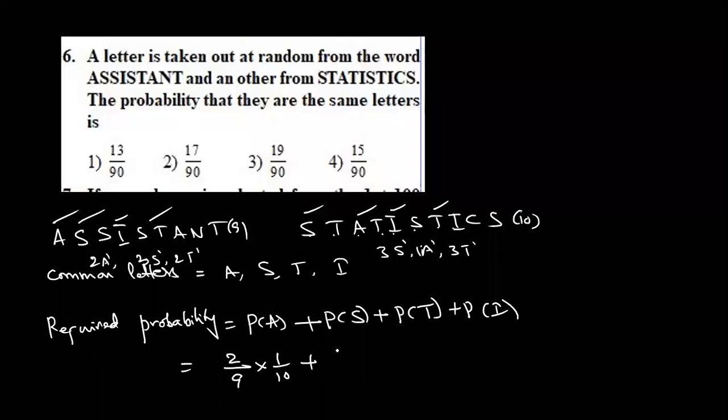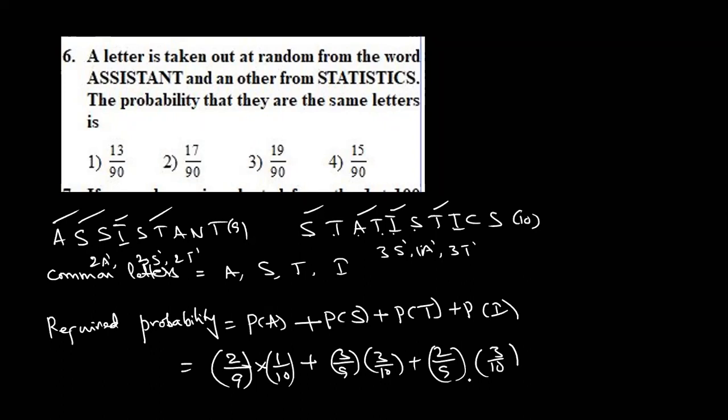Plus, for S, how many are there? 3 by 9 into 3 by 10. Okay, good. So how many T's are there? First case 2, 2 by 9 into, right-hand side, 3 by 10. How many I's are there? Only 1 in the first. In this case, 2 I's are there. That means 2 by 10.